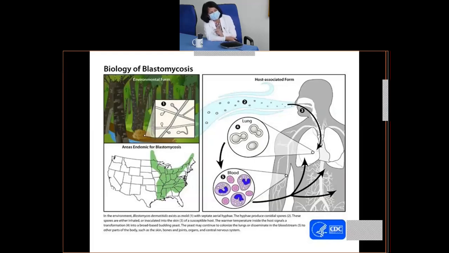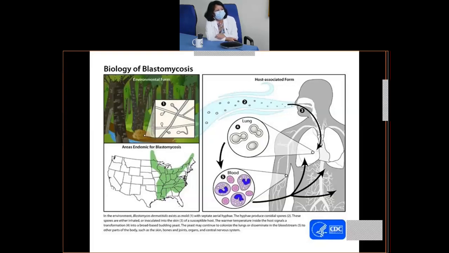Look at the yeast forms in the lungs in the picture labeled 4. You can see that there's budding, isn't it? That budding is broad-based, meaning it's not pinched at the site of the budding. So this is known as broad-based budding.